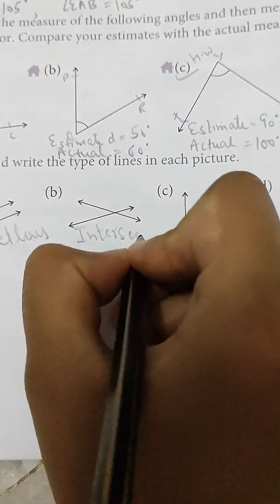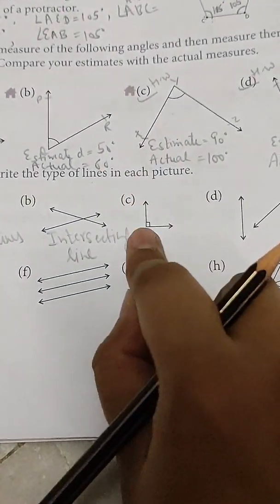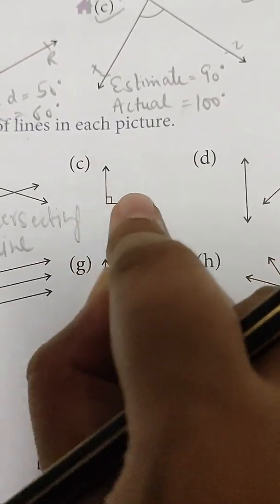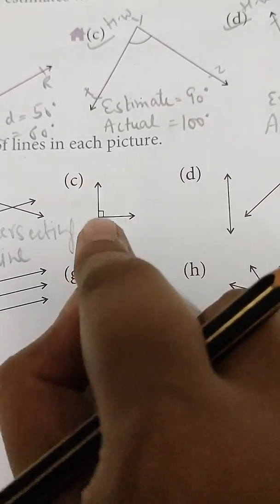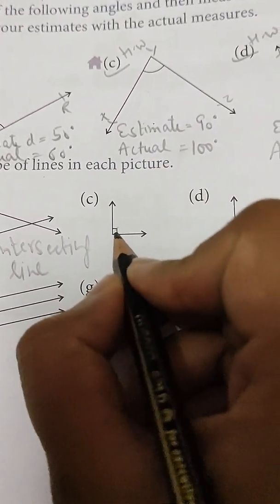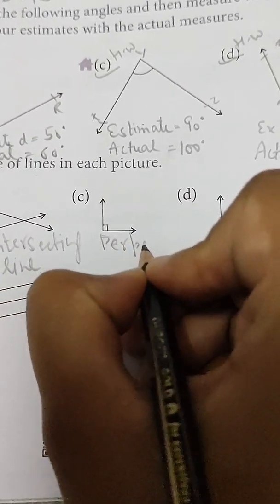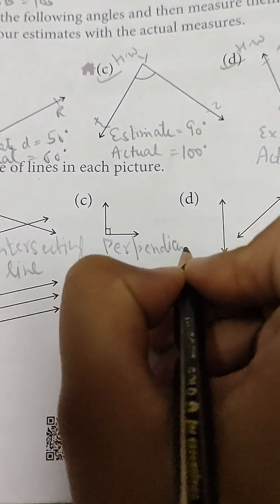Now this angle represents 90 degrees, and there are two lines, one here and one here. As I told you, this angle means 90 degrees, so we are talking about a perpendicular line here.